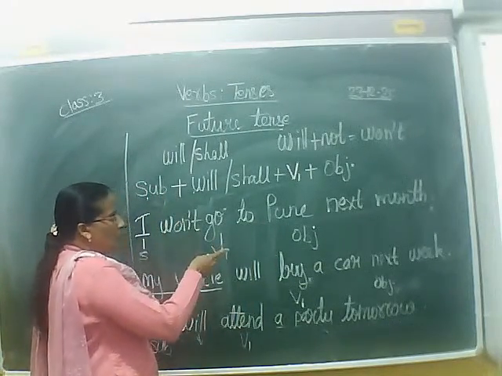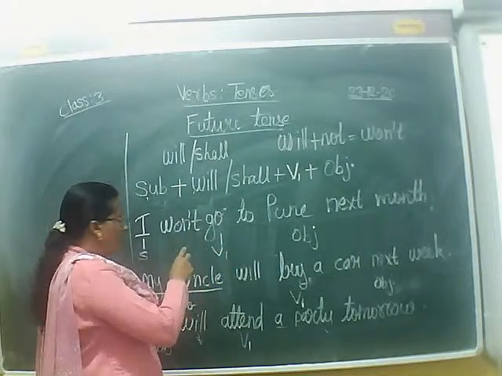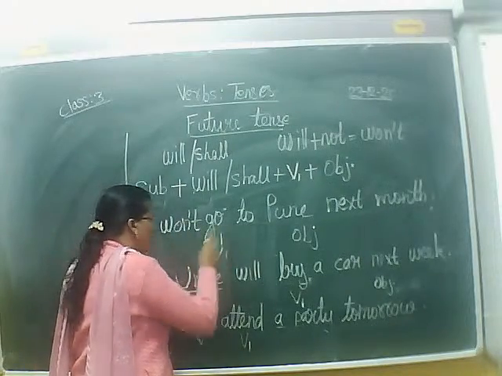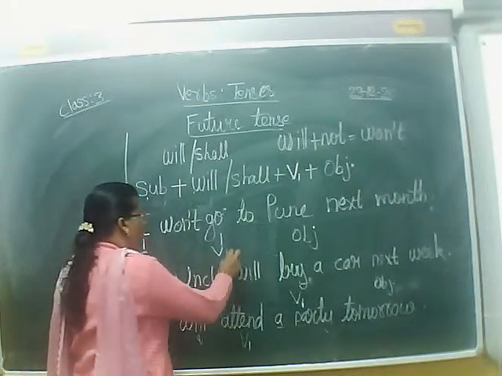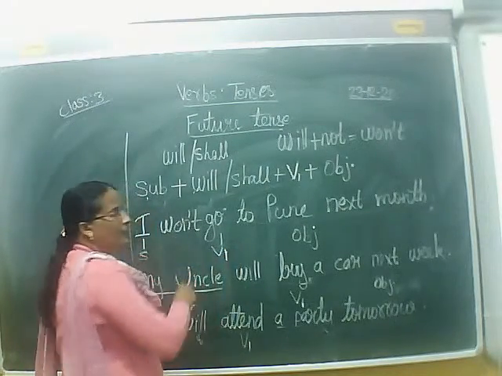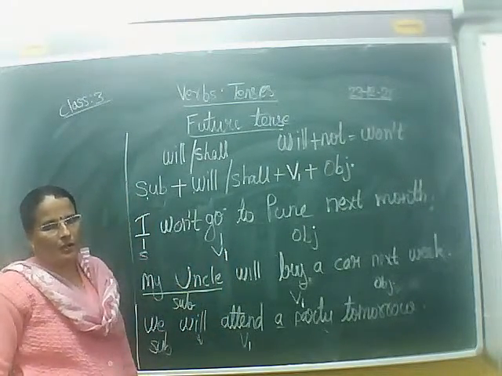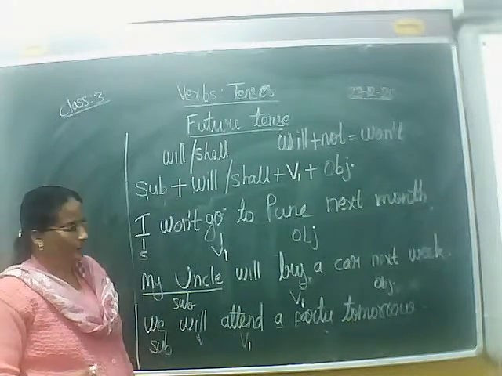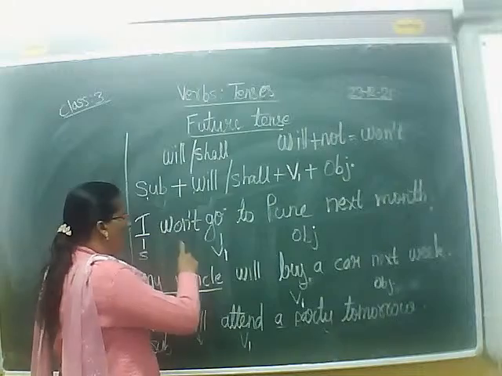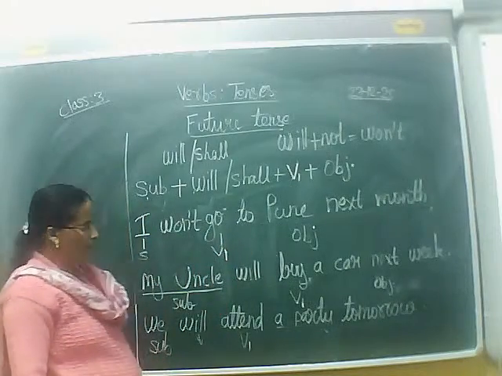I will go to Pune next week turned into I won't go to Pune next week. Same format, but the only thing is that we change the auxiliary verb will into won't. That's all. Okay. So I won't go to Pune next week.